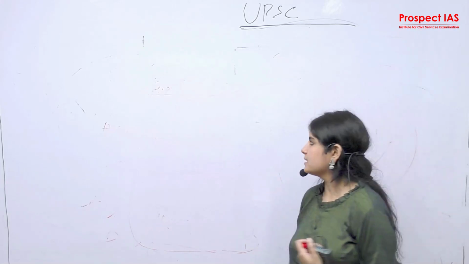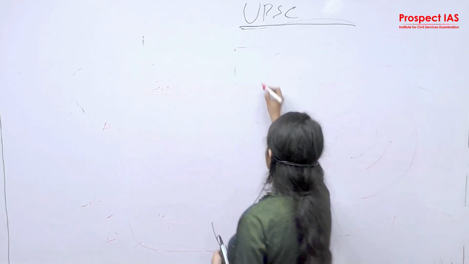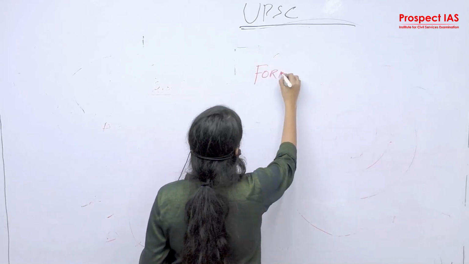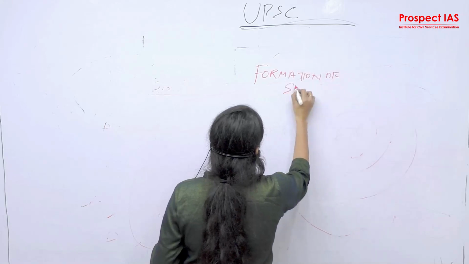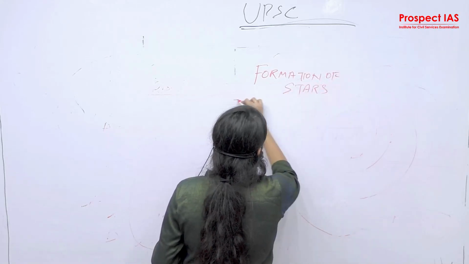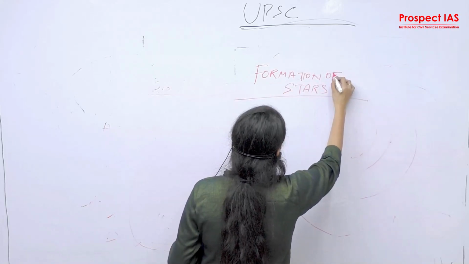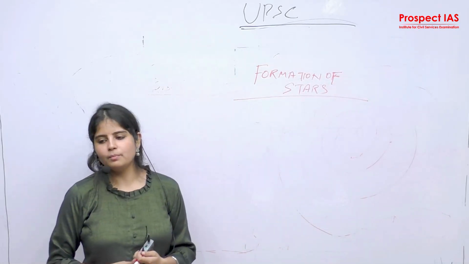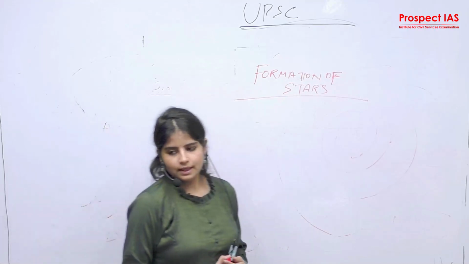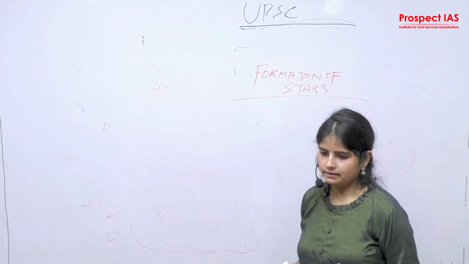So this is the basic understanding of geography that you need to put in your mind while you are understanding it. So let's discuss the formation of stars, which I'm going to discuss tomorrow in a detailed manner. Formation of stars. What is a star? Can you define a star? What is the composition of a star? And what is the difference between a star and a planet?